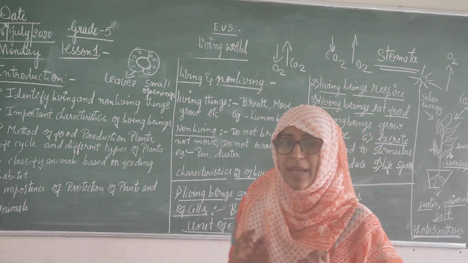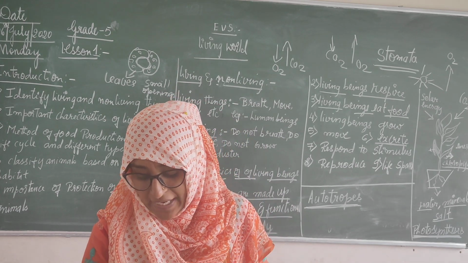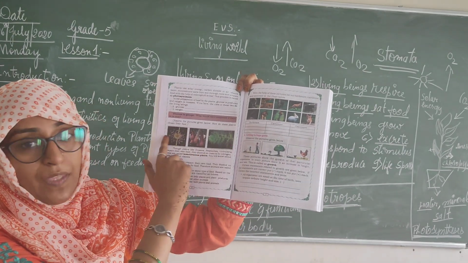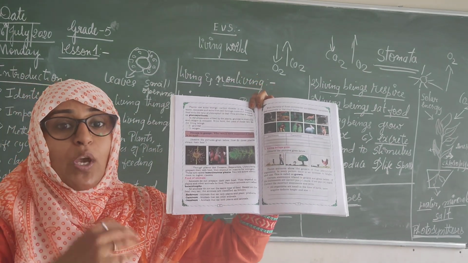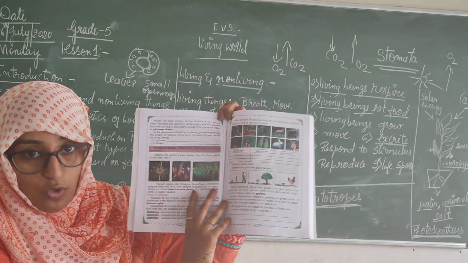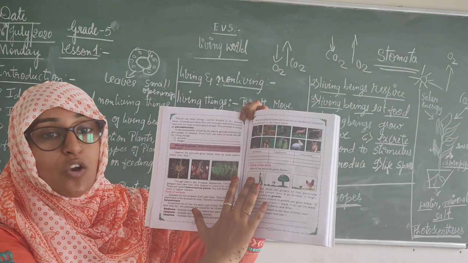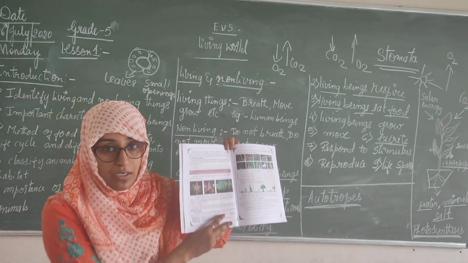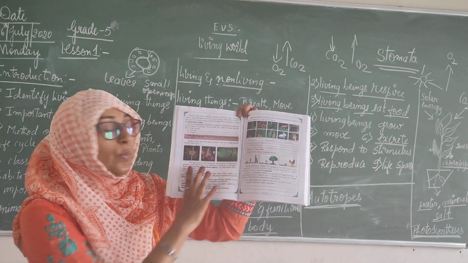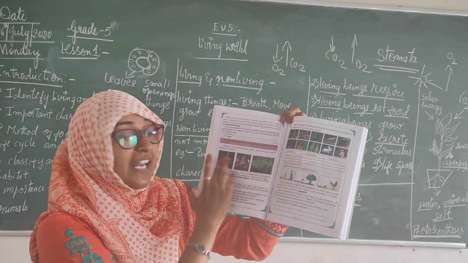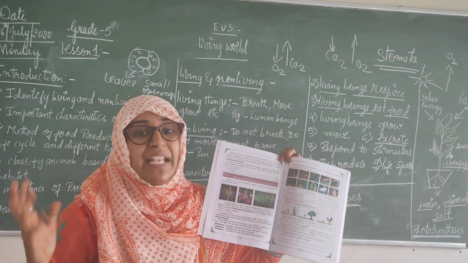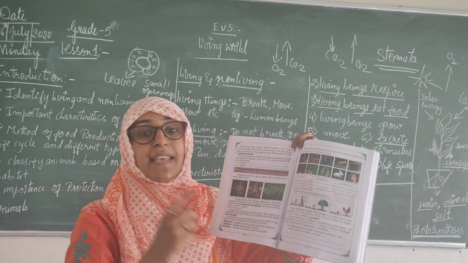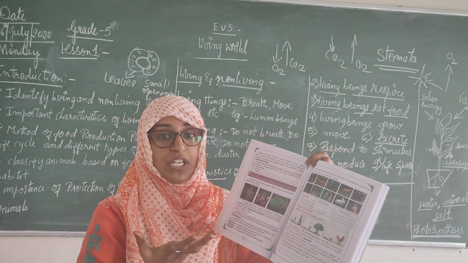Some plants, what will they do? One example is given in your textbook. You can see the textbook. There are three plants. These plants will not take carbon dioxide. They need nitrogen to get energy. So, from where will they take nitrogen? There are some insects which release nitrogen out. The plant takes nitrogen into the body.